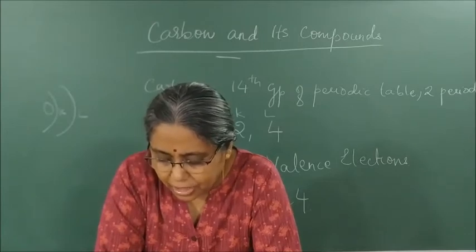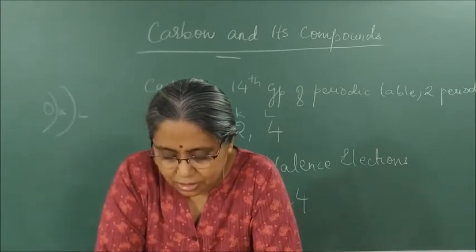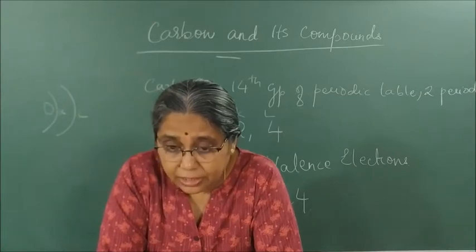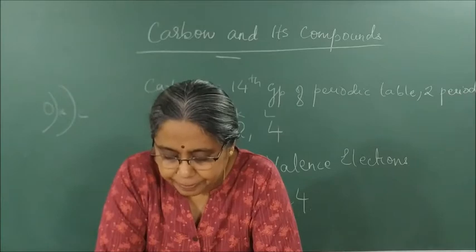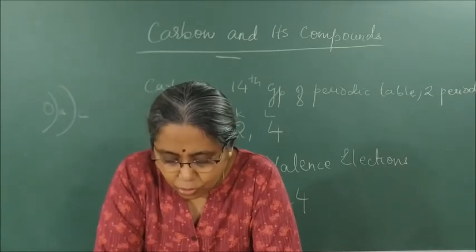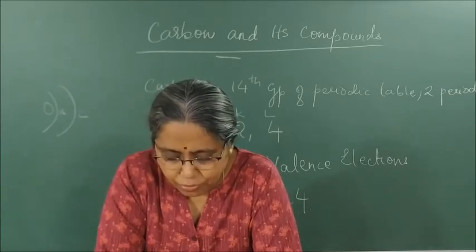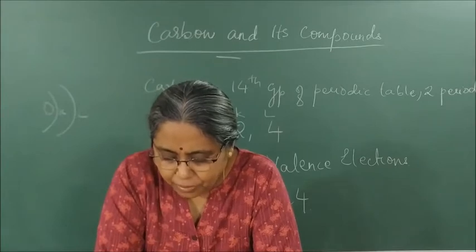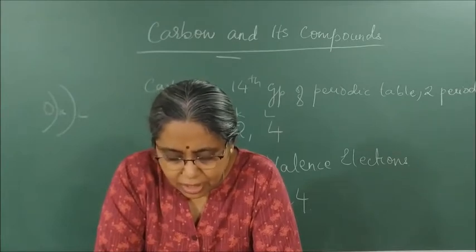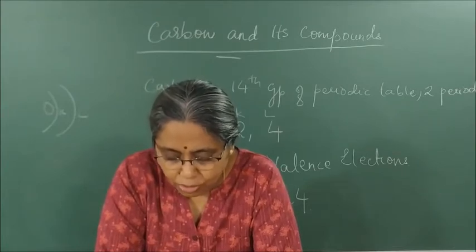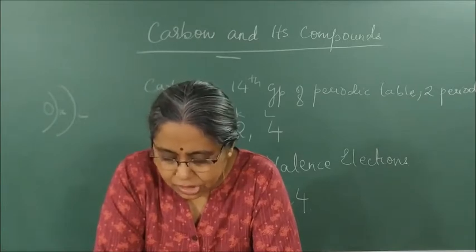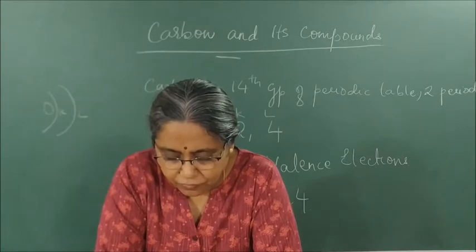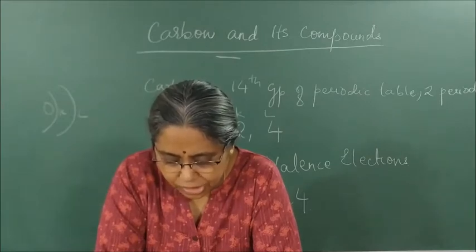The amount of carbon present in the earth's crust and in the atmosphere is quite meager. The earth's crust only has 0.02% carbon in the form of minerals like carbonates, hydrogen carbonates, coal and petroleum, and the atmosphere has 0.03% of carbon dioxide.